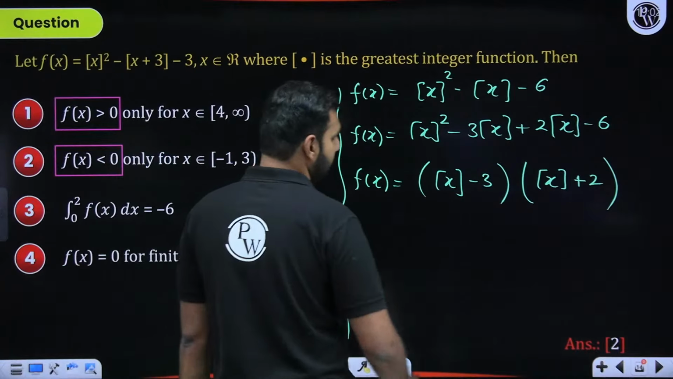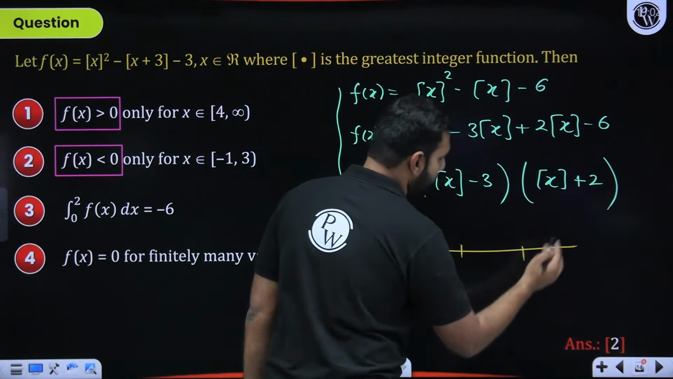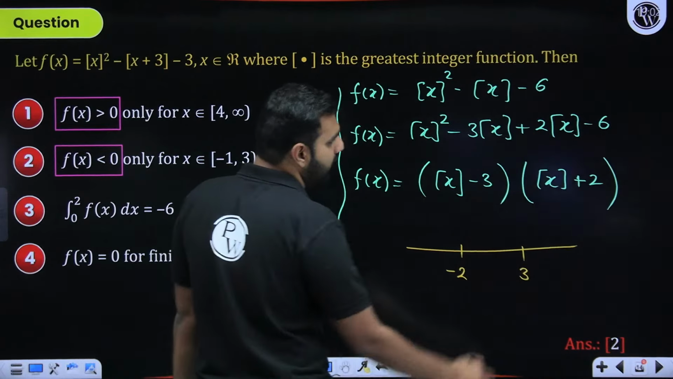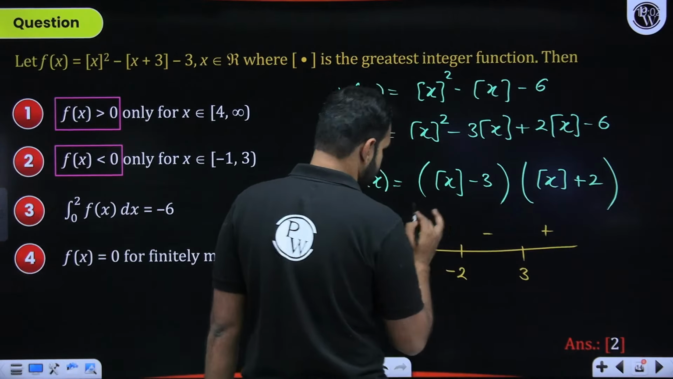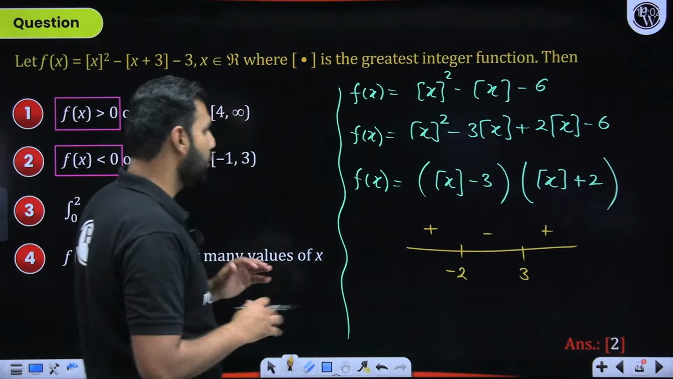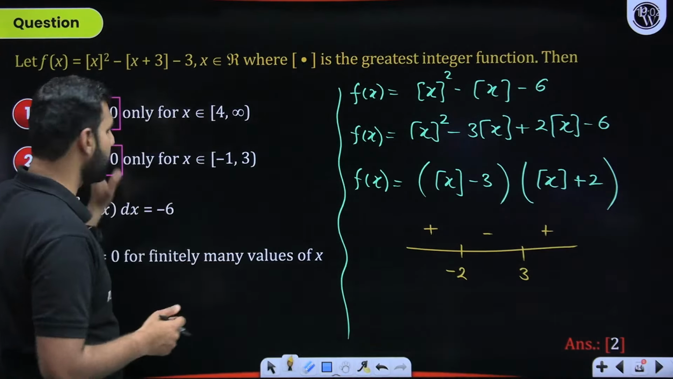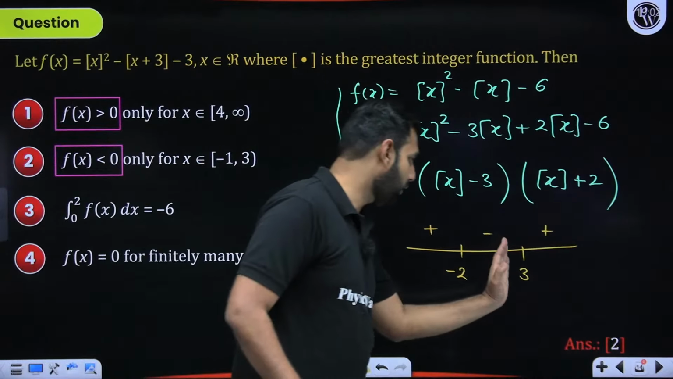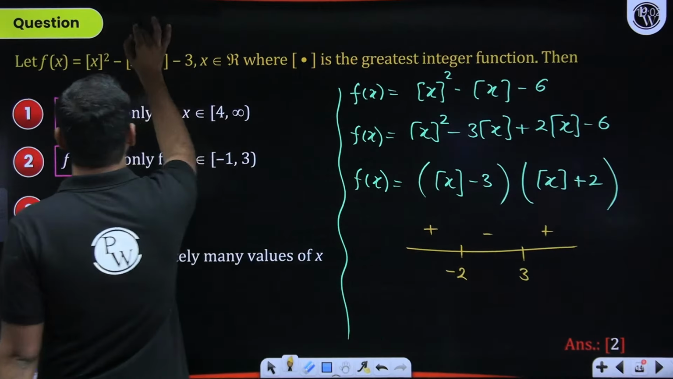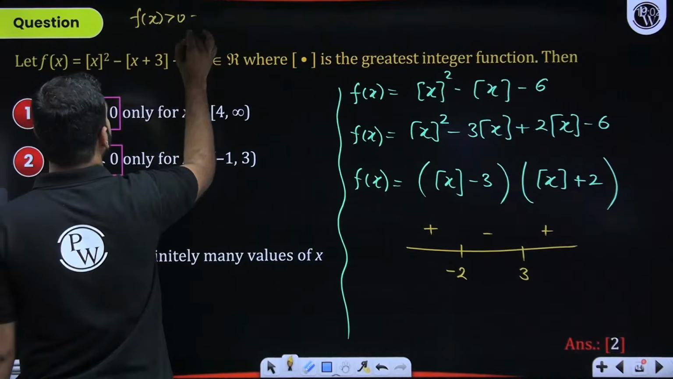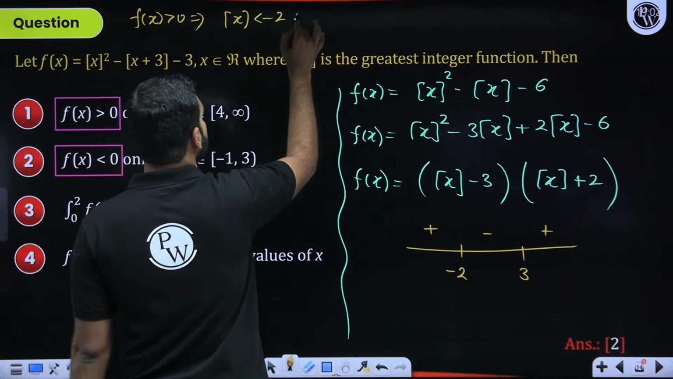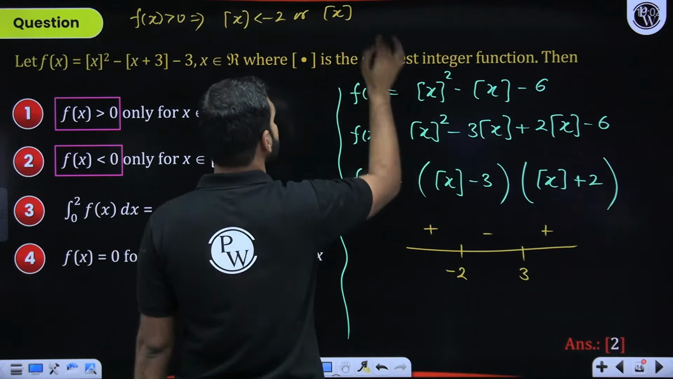For a while, I hope you wouldn't get confused with this, that here the critical points where it changes its behavior will be minus 2 and 3. So plus, minus, plus. But the variable is not x here, the variable is [x]. Please understand this. When you talk about f(x) being positive, f(x) is positive either for [x] greater than 3 or less than minus 2. So when you say that f(x) will be positive, my conclusion will be that [x] should be either less than minus 2 or [x] should be greater than 3.